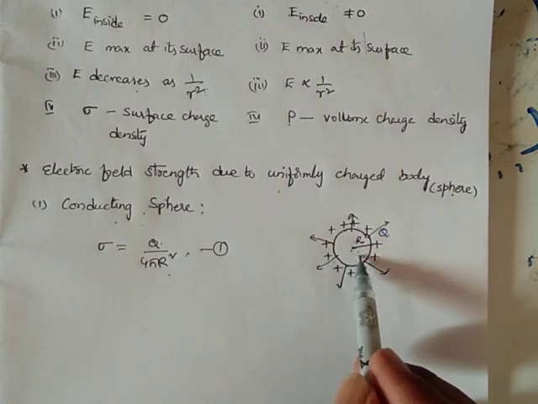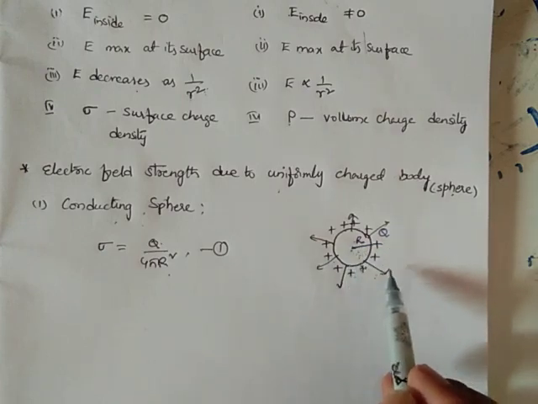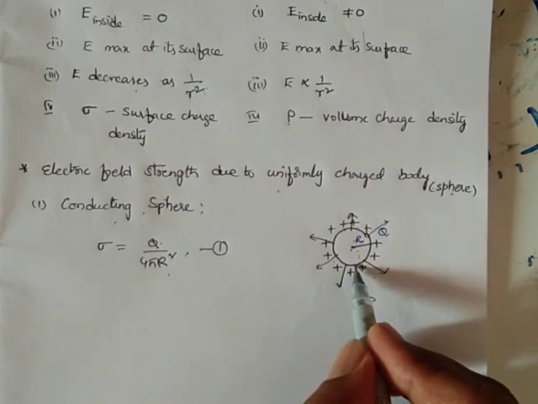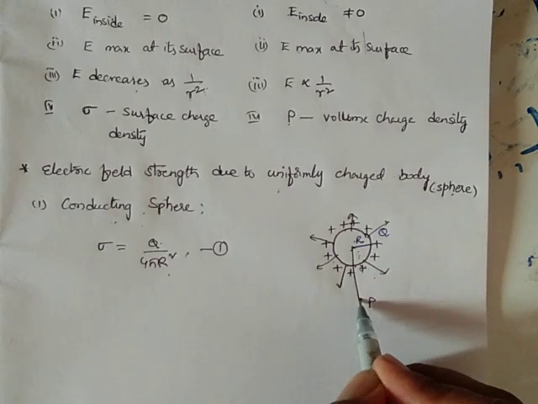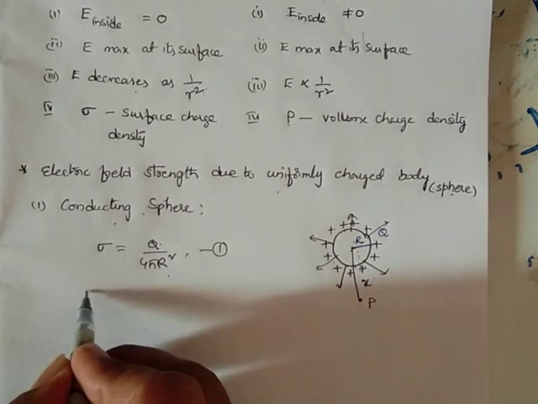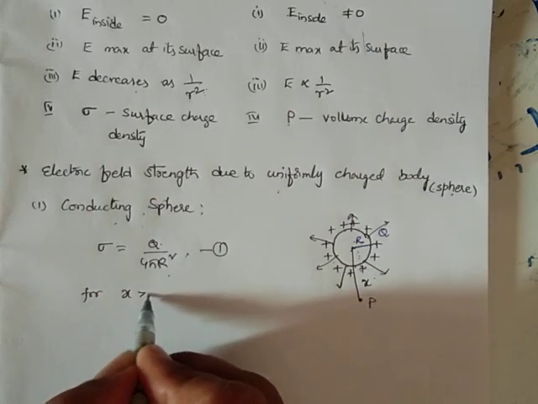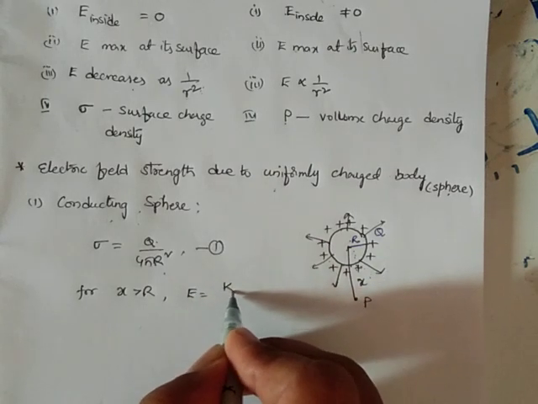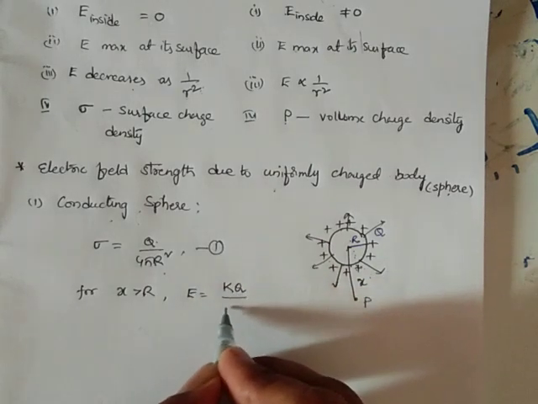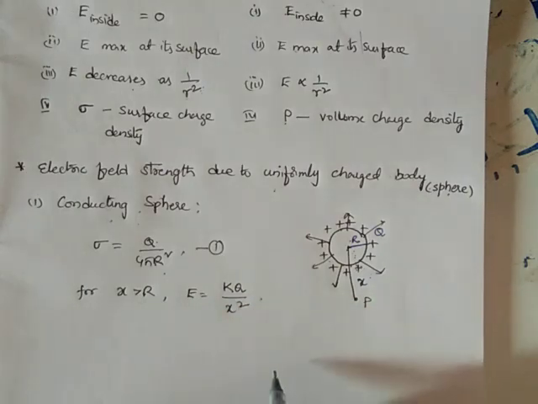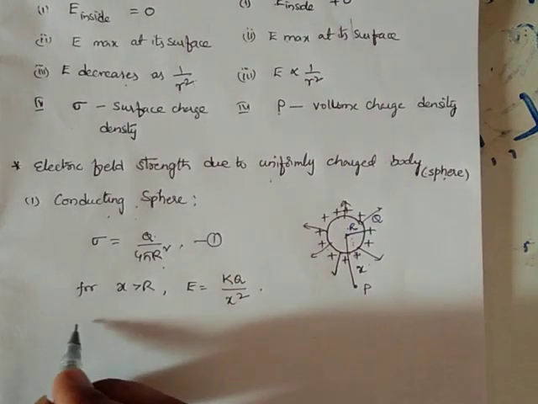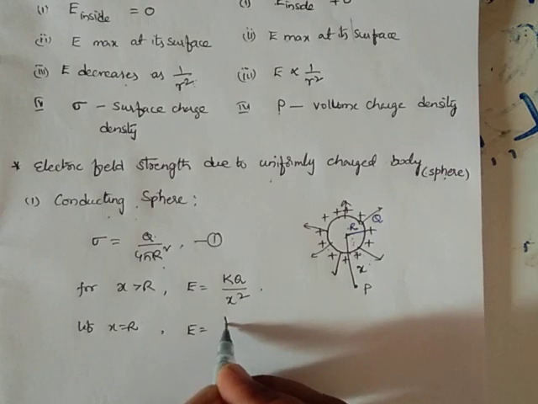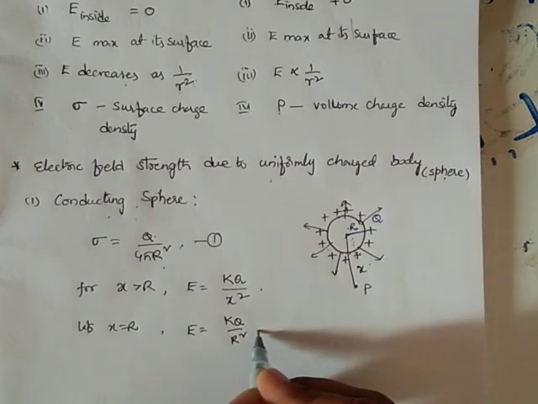So the field strength at an outer point P situated at a distance x from the center of the sphere, for x greater than R, is E equals 1 by 4 pi epsilon naught, that is K Q by x square. For points on its surface, x equals R, I get the expression as K Q by R square.